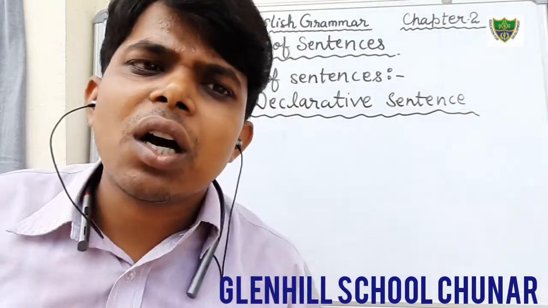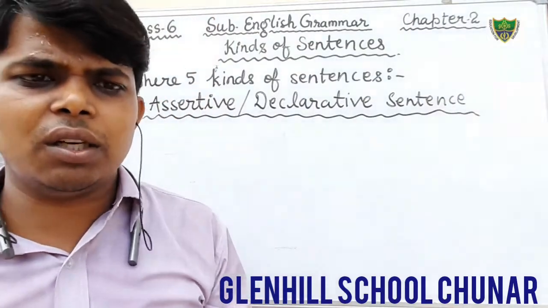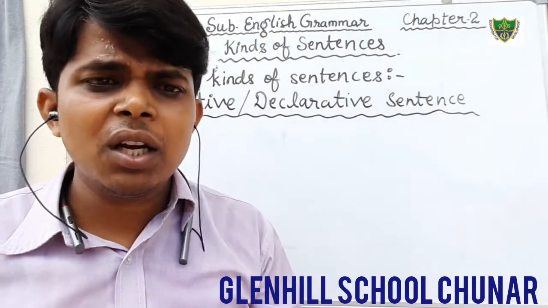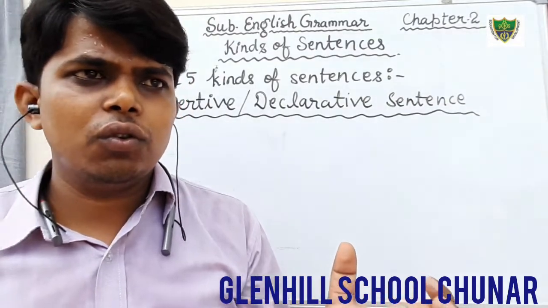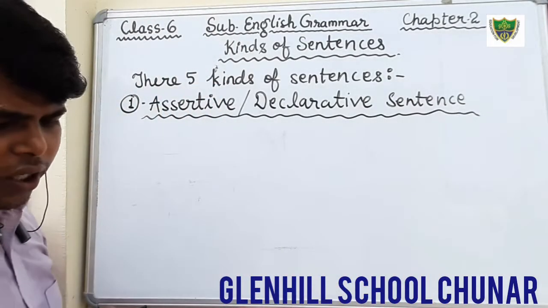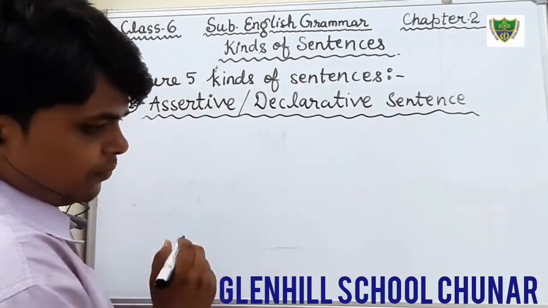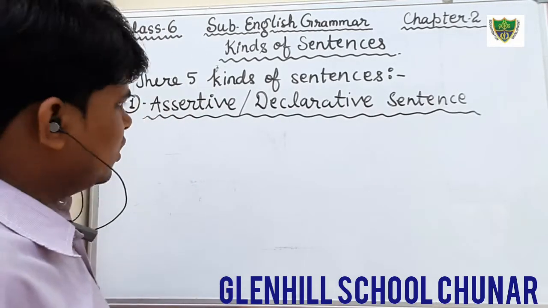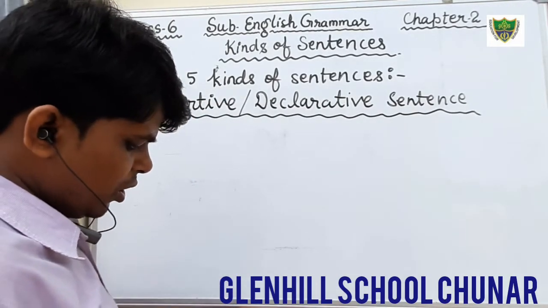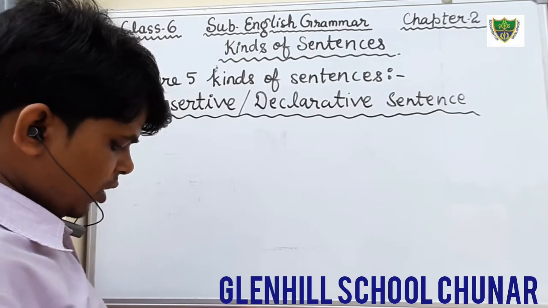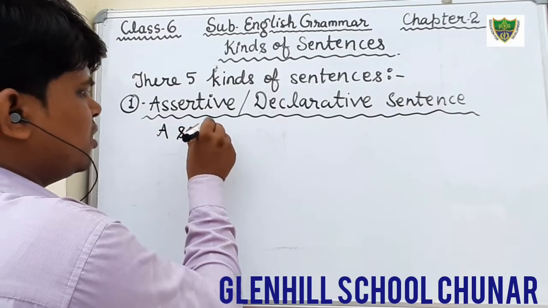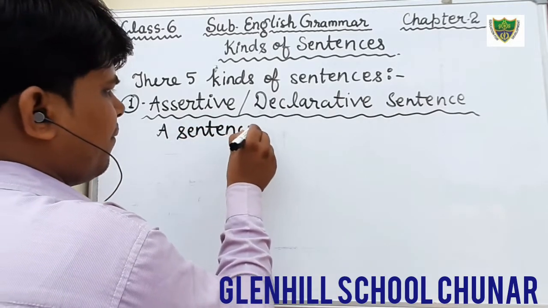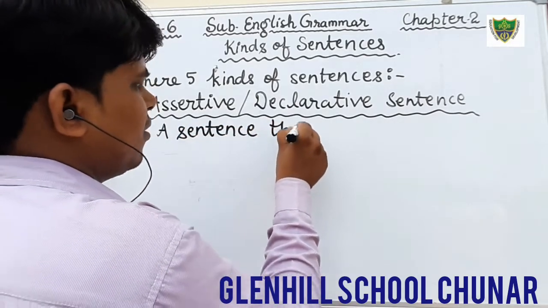An assertive sentence asserts or declares something, that any work is happening or not happening. So write down first what an assertive sentence is. Heading: assertive sentence.